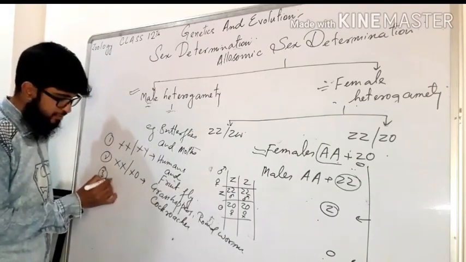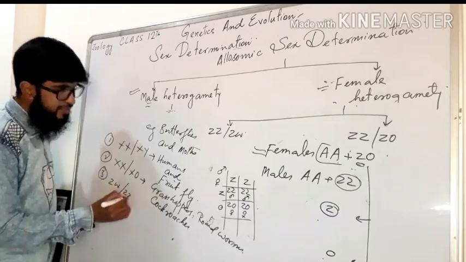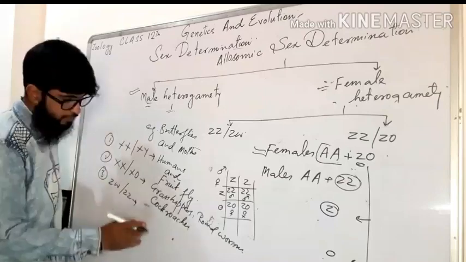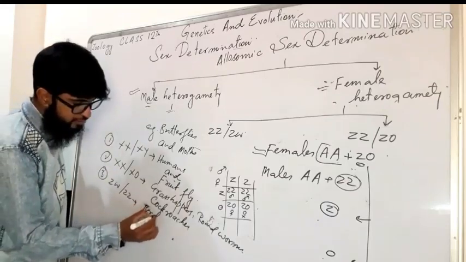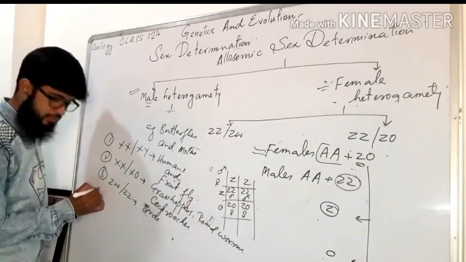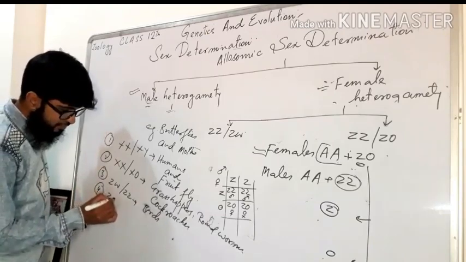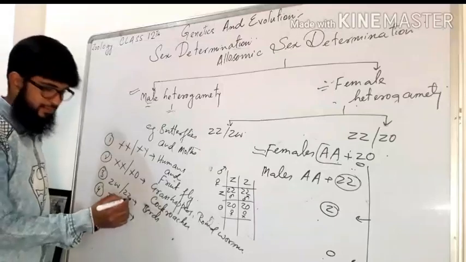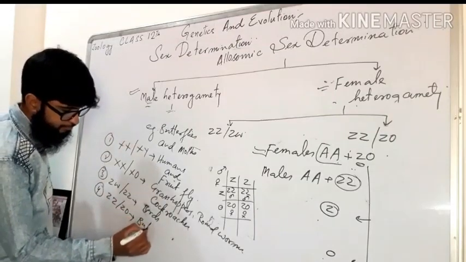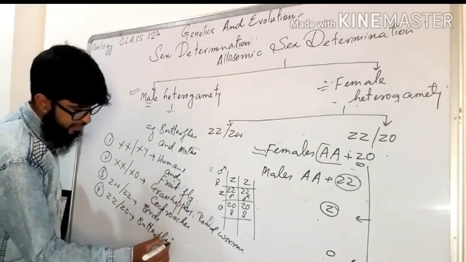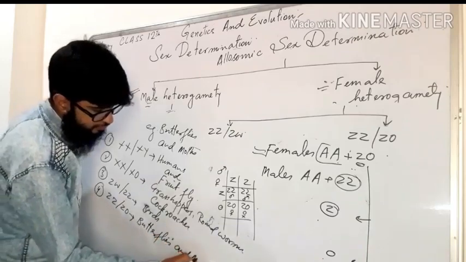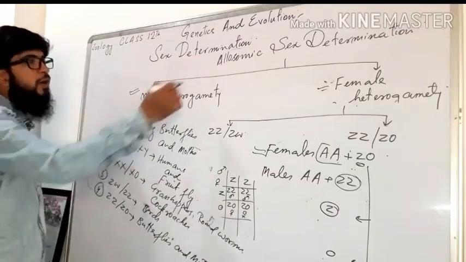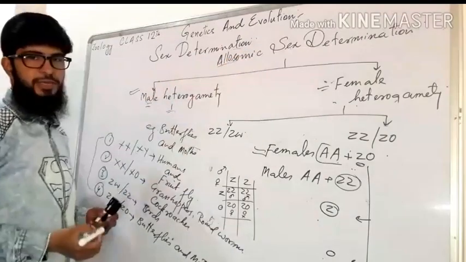Number three is ZW and ZZ, which we discussed just now. It was found in birds, and then we discussed ZZ and ZO. It was found in butterflies and moths. So this is all what we discussed so far in the allosomic sex determination.